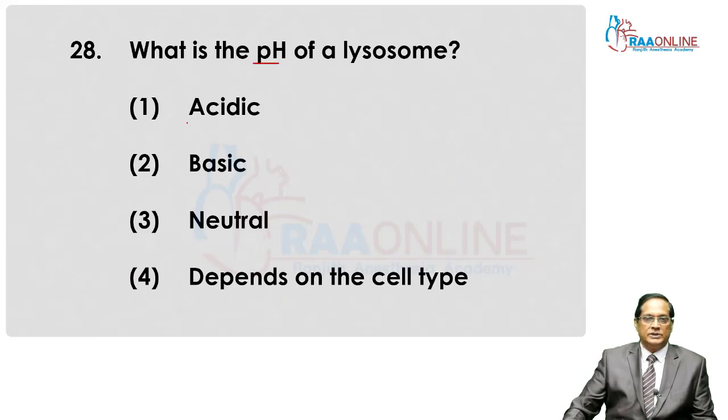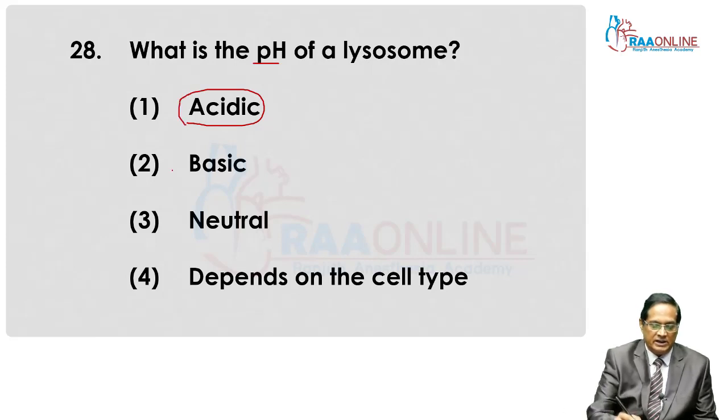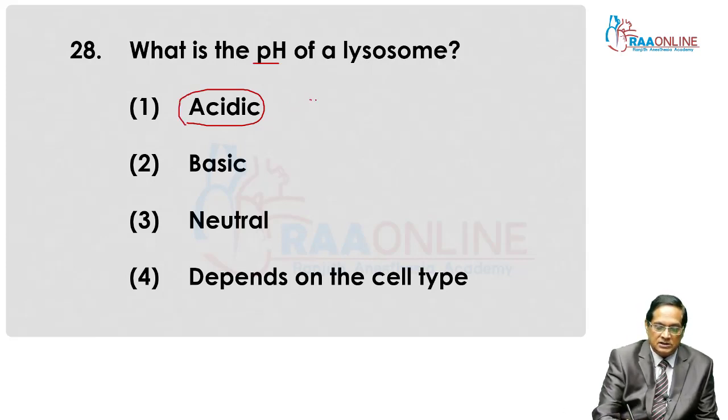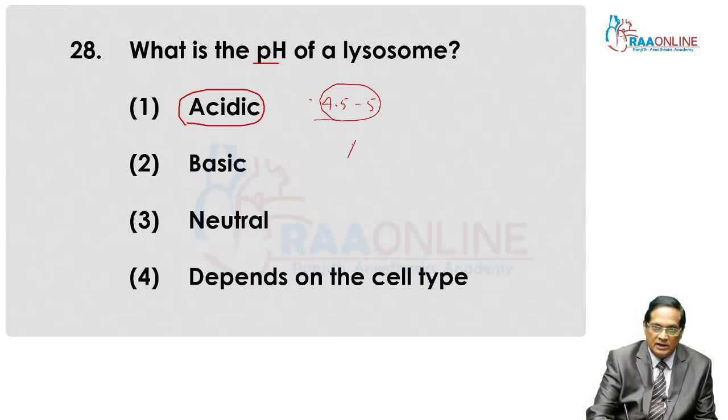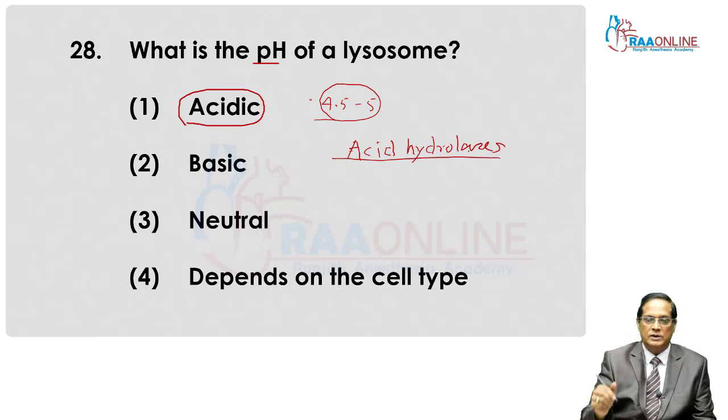The pH for the lysosome is acidic. The enzymes of lysosomes are effective at acidic pH, and that pH is roughly 4.5 to 5. That is, in this range these enzymes are functional. So these are called acid hydrolases.